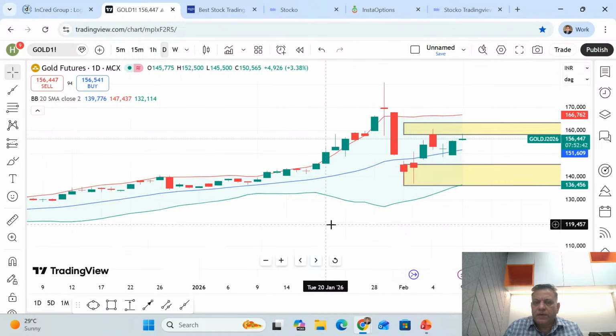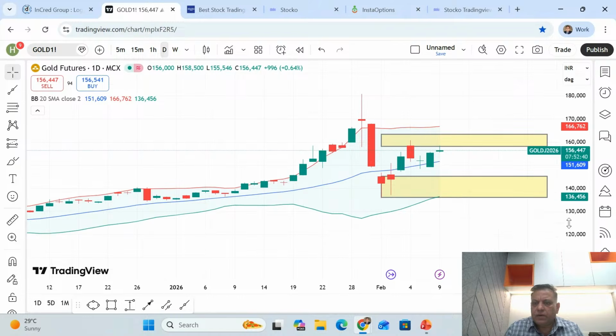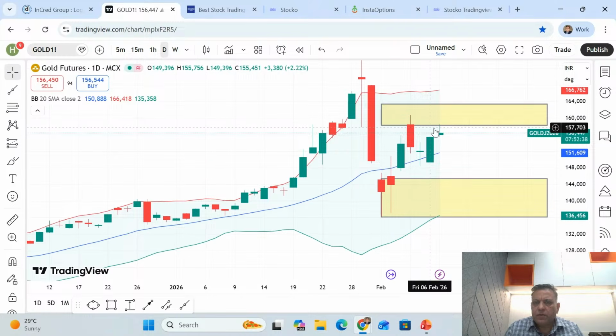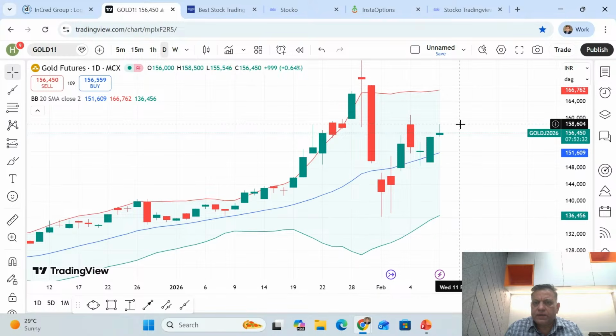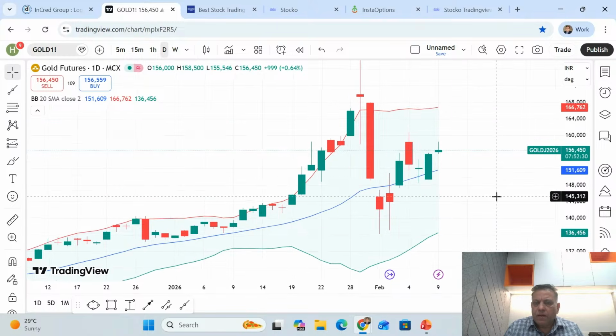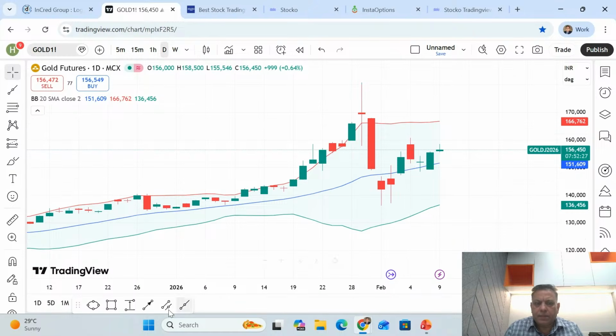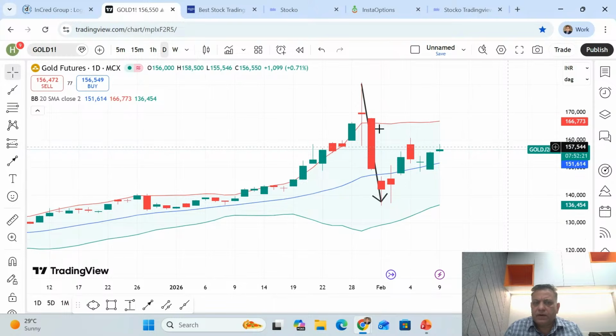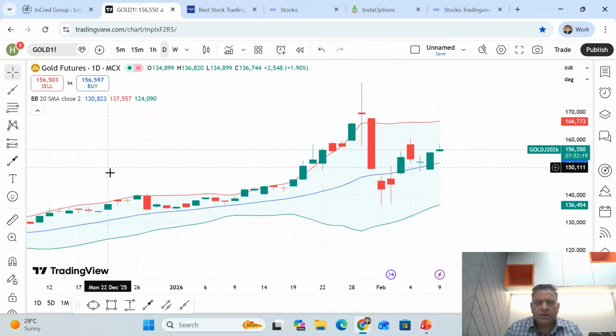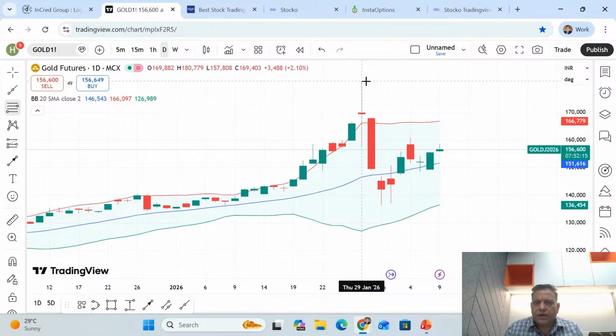So gold, as we had carried out, if you saw on the technical note, this is going to act as a resistance as far as gold is concerned. Okay. So gold did find resistance there. And after you see such a sharp dip, the first pullback is always a strong one. Remember that. After that, it goes in for a consolidation. And the consolidation which you measure is in context of retracement.